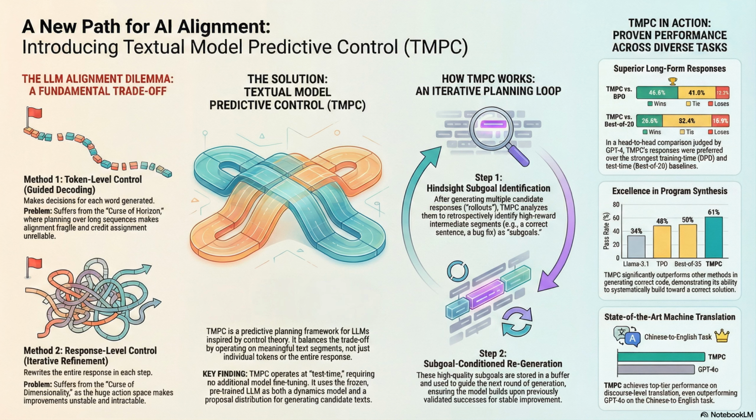And for Chinese to English, TMPC's quality score actually exceeded the performance of GPT-4o. All on a frozen 8 billion parameter model with the smart planning layered on top, beat one of the biggest proprietary models out there. On that key quality metric, yes, it really shows the power of smart planning over just raw model size.